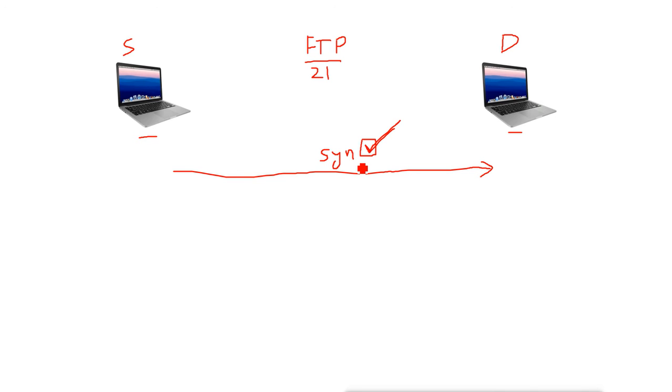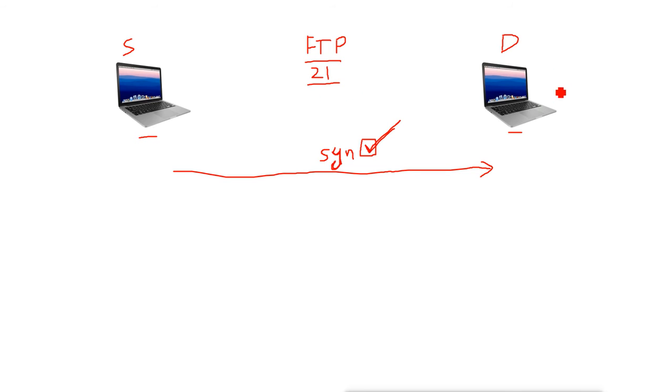Now this SYN flag means what? It is asking the destination machine, hello, I want to do the communication for FTP. So it sends the packet information also that it wants to do the communication for FTP, that is port number 21. It is sending the request to the destination machine. It is saying, hello, I want to communicate with FTP. Do you agree? Are you ready to accept my request? Or are you ready to accept the data for port number 21?